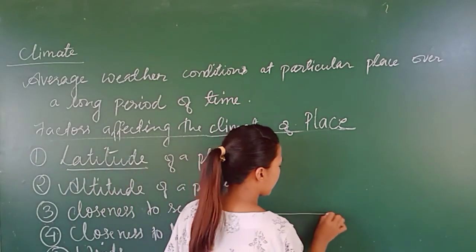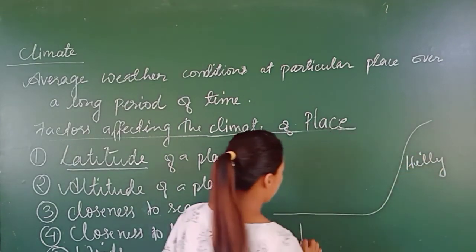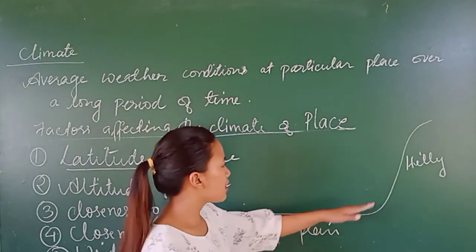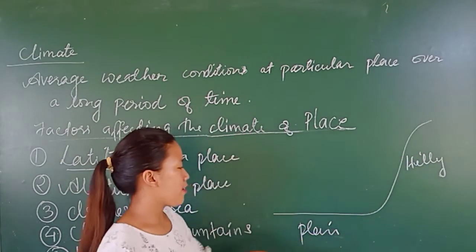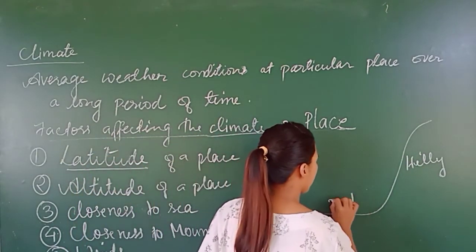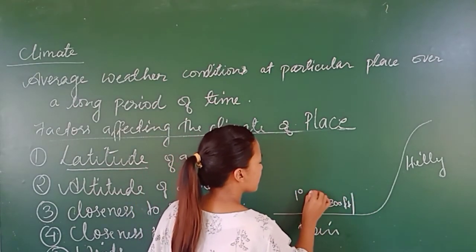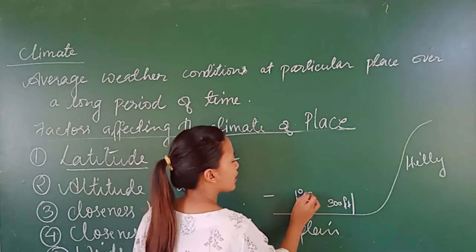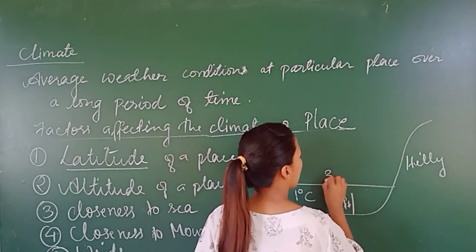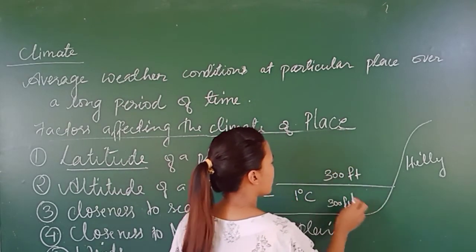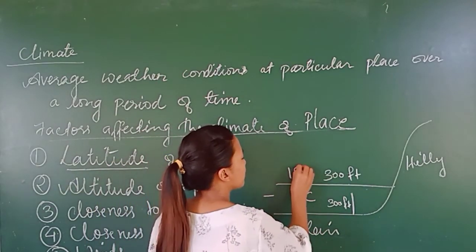Now suppose this is a plain area and this is a hilly area. The plain area is lower, and hilly areas are higher than the plain area. From here, if we go up 300 feet, there will be a reduction of 1 degree Celsius. Now if you climb up another 300 feet from here, there will again be a reduction of 1 degree Celsius.